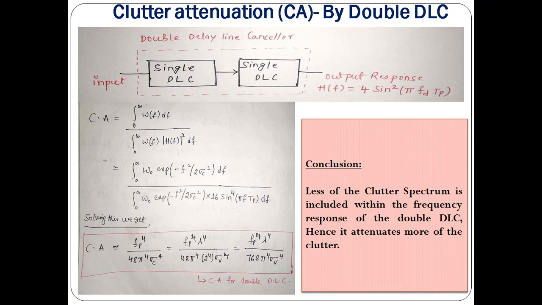But there are also some limitations. You cannot increase as you like. Up to a certain extent you can cascade, right? If I take an infinite number of single Delay Line cancellers, then the passband area becomes very narrow. You cannot detect the desired moving targets, because bandwidth is important. You are going to lose the bandwidth, passband, as you take more DLCs in series. Also you need to look into that.